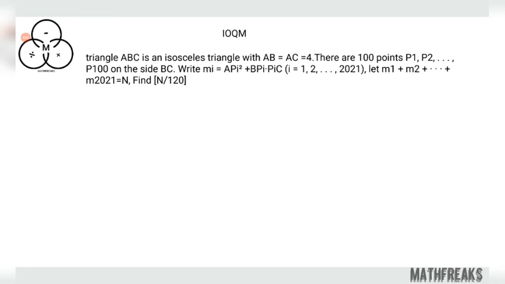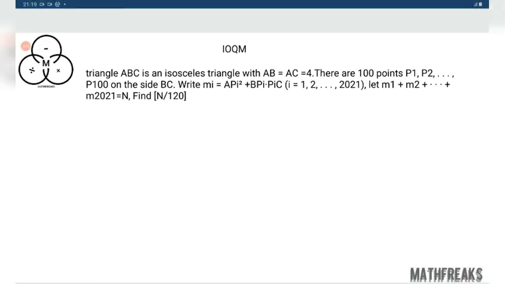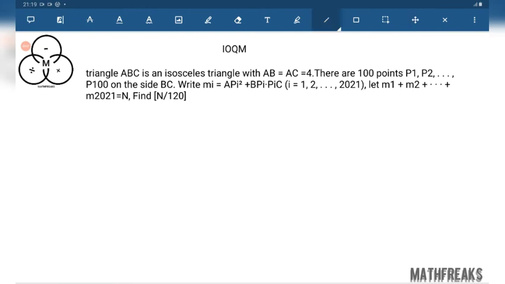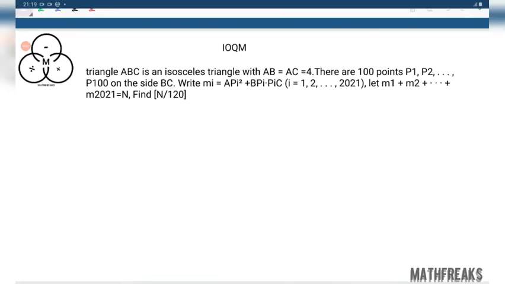Triangle ABC is an isosceles triangle with AB equals AC equals 4. There are 100 points P1, P2, up to P100 on the side BC. Write Mi, this should be in subscript.